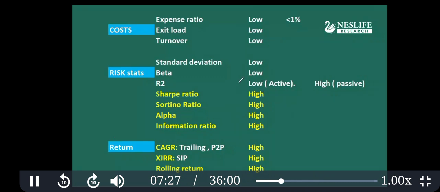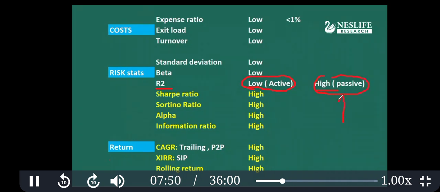So you understood high and low from here. These are high measurements, and these are low. In here you see that something is double. That means, write down, R square should be low in an actively managed fund, but it should be high in a passively managed fund. Why?